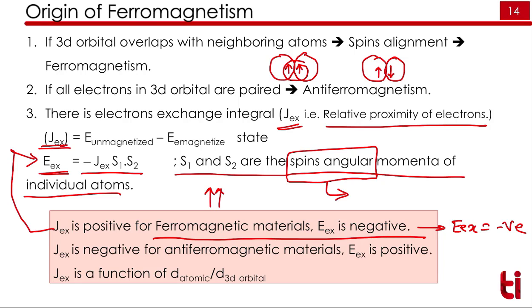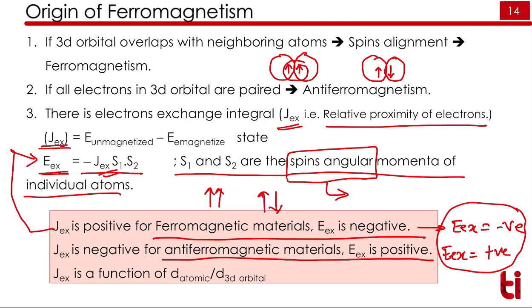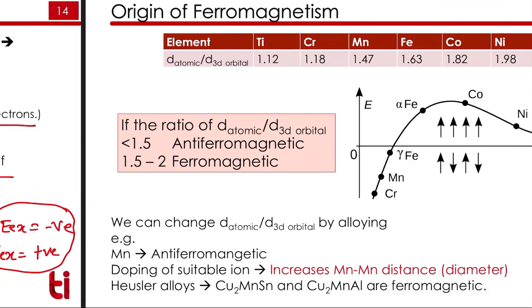If you have spins in opposite directions, for example in antiferromagnetic materials where one is spin up and one is spin down, the exchange integral is negative. If the exchange integral is negative, then the exchange interaction energy is positive. Out of these two, negative is the minimum energy state. That's why the material will try to remain in that state if the spins are aligned in the same direction. Now this exchange integral is a function of the diameter of the atom and the diameter of its 3D orbital, which we will see now.